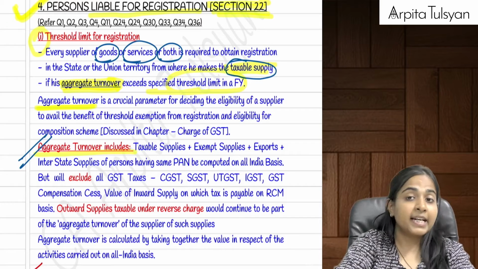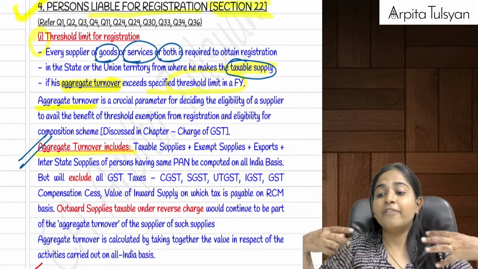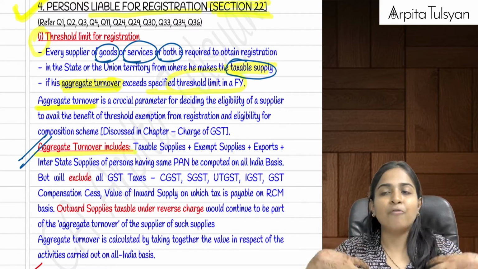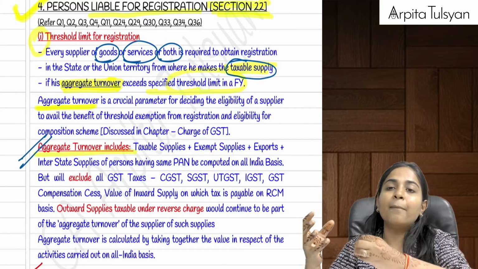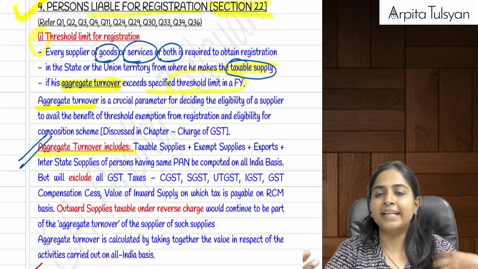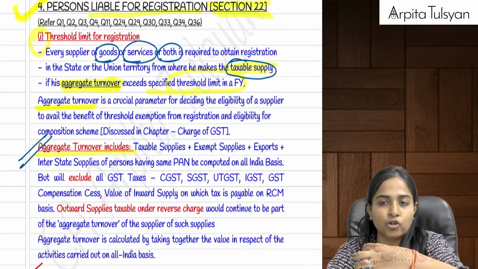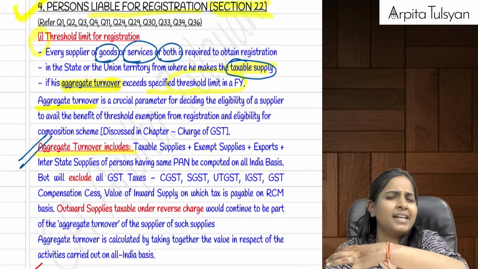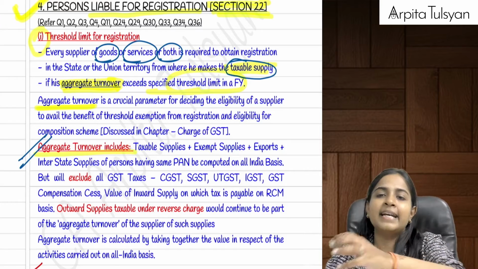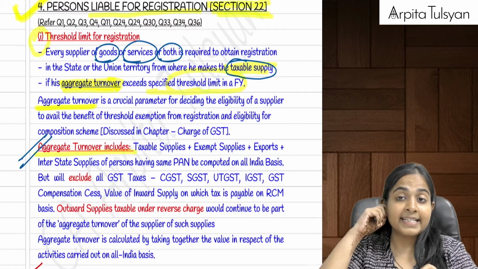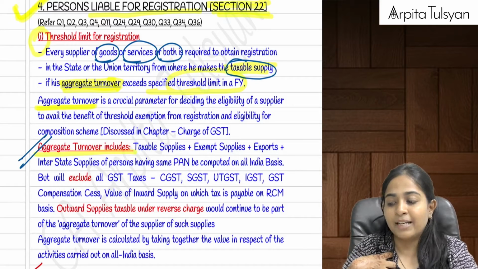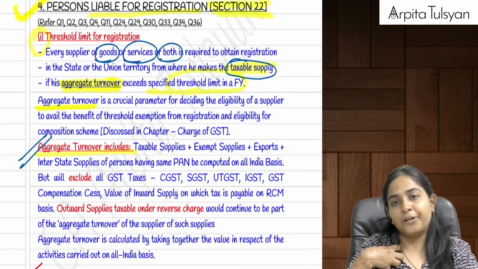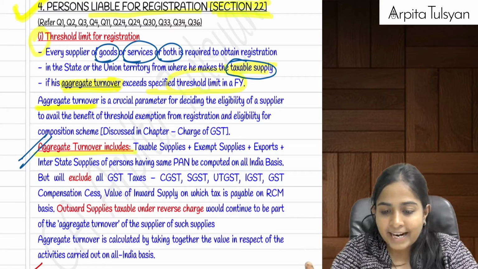Next point that we had studied was for the job worker. If I want to sell my goods to the customer, but in between the work will be completed by the job worker, meaning I am sending the goods to the job worker who will complete the job, and I tell the job worker, instead of sending the goods to me, you directly send it to my customer. Then in that case, it will not be included in the turnover of the job worker. It is my turnover. It will be included in the main person's turnover. This is what we had studied.